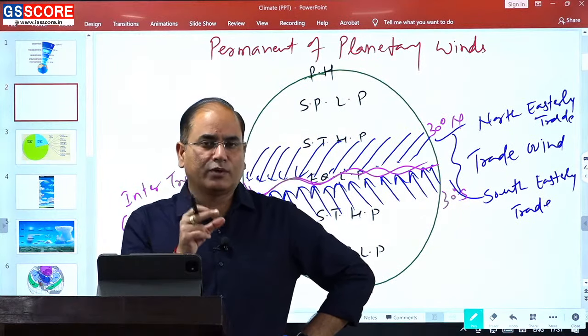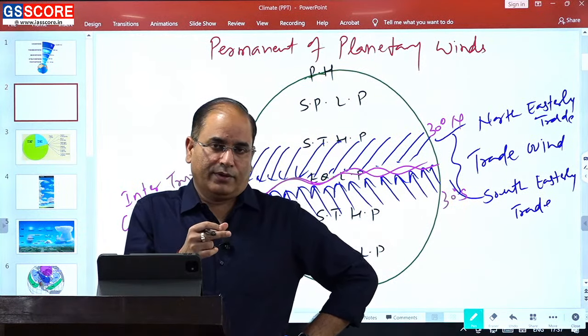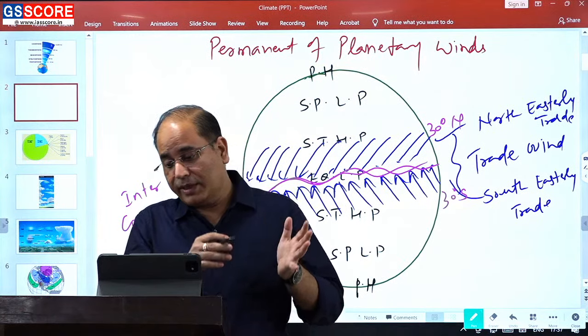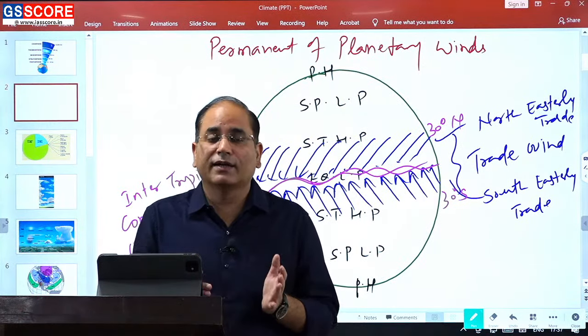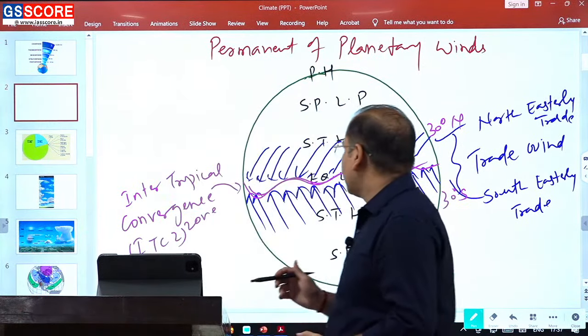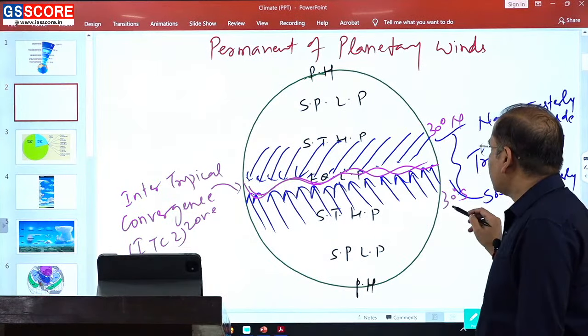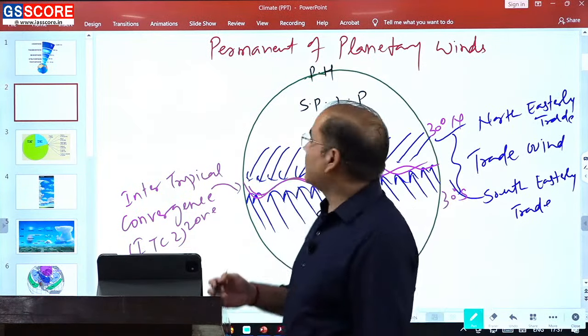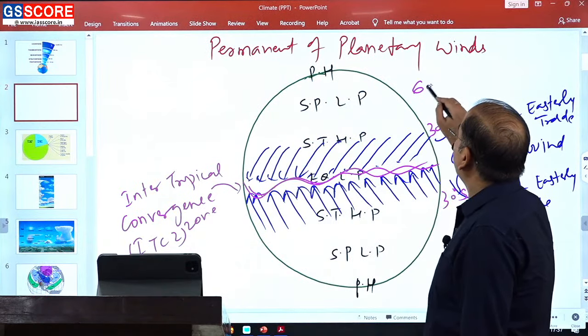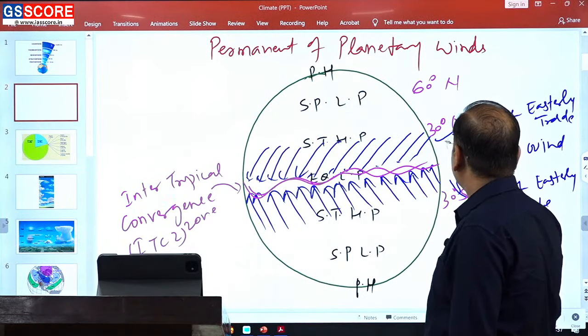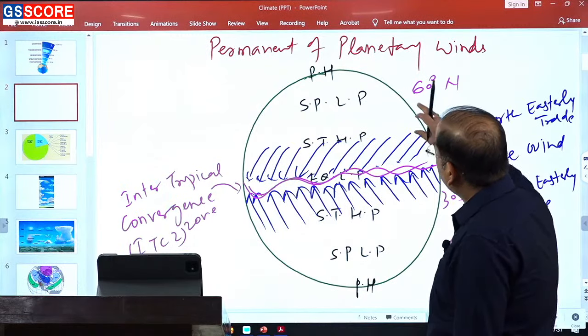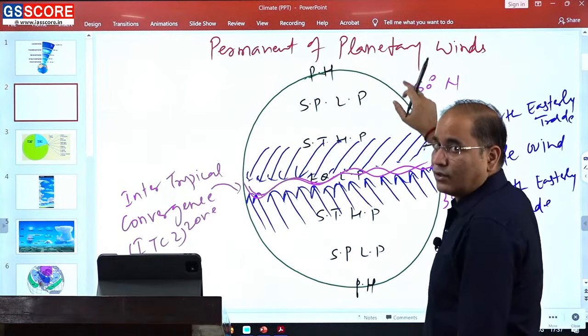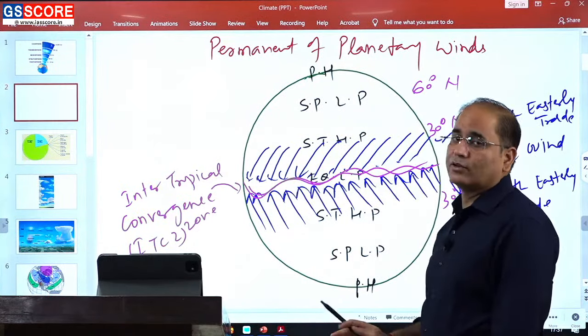तो थोड़ा ध्यान रखिएगा क्योंकि क्वेश्चन पहले भी पूछा गया है, आगे भी पूछा जाएगा. So please be very careful that this 30 degree to 30 degree we have a trade wind, but that is not going to be applicable in the next zone, 60 degree north, 60 degree south. अब ये जो आपका नेक्स्ट जोन है 30 से 60 नॉर्थ में है, 30 to 60 साउथ में है.